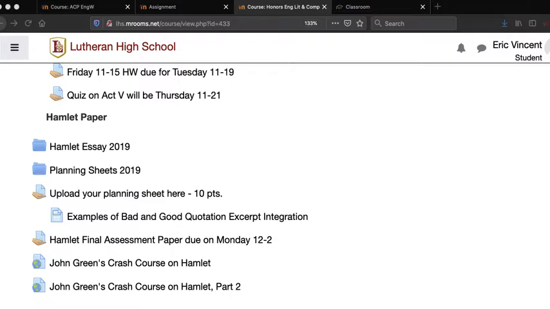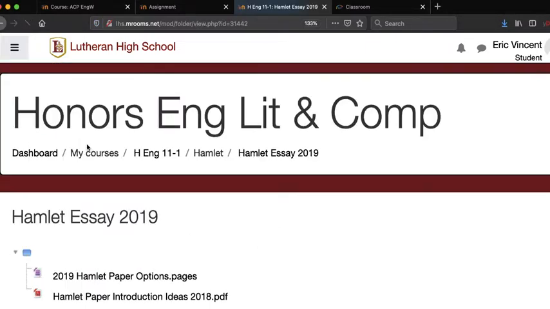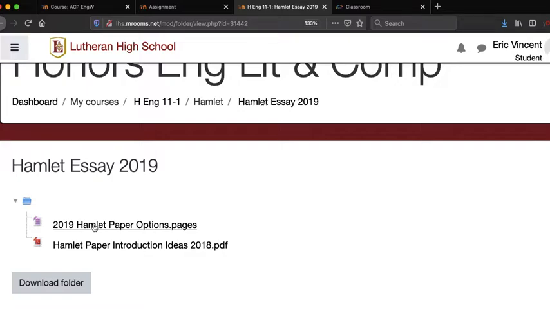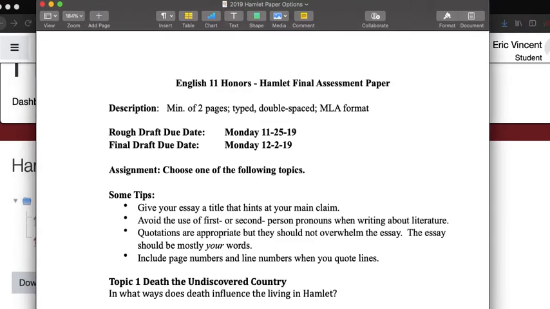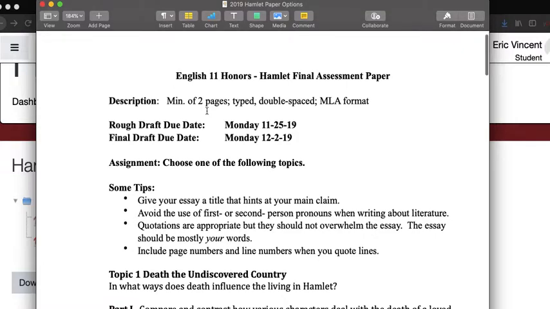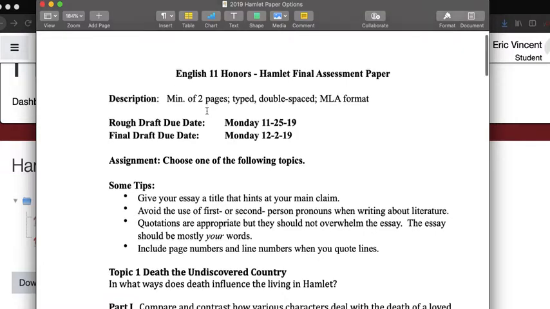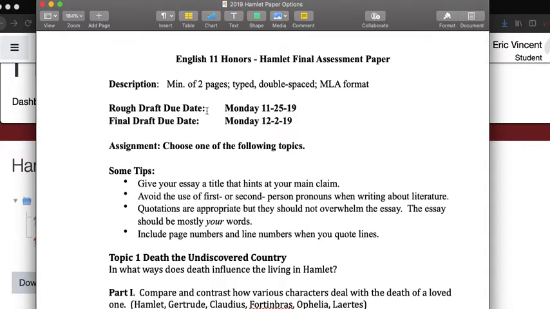What I'm going to have you do is take a look at our Hamlet essays, which we're going to do as our final assessment. Come in here to this folder, click it, open it, and you will see 2019 Hamlet paper options. Download that, and you'll be looking at a document that looks just like this. It's a minimum of 2 pages, and typically these round out at around 3 pages. Our rough draft is going to be next Monday, the 25th.